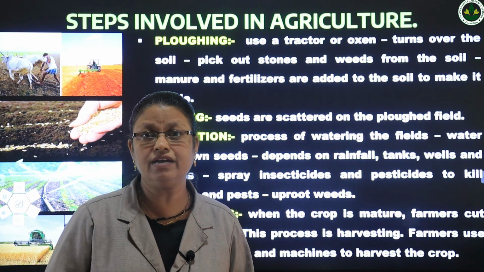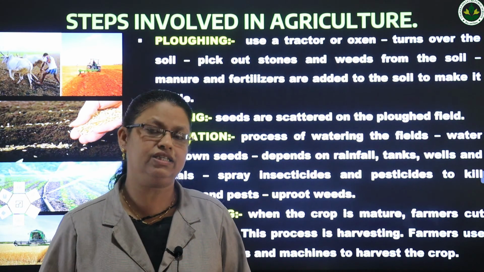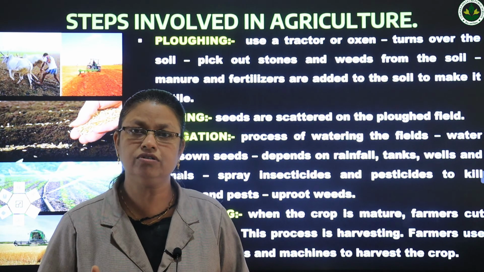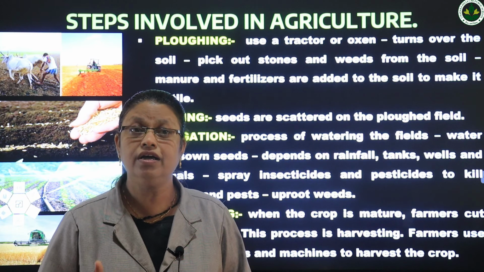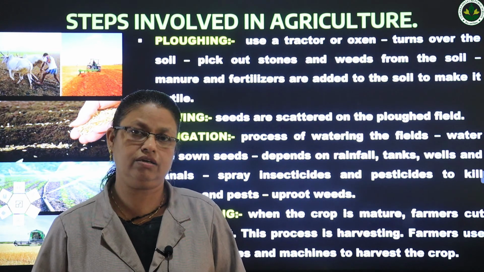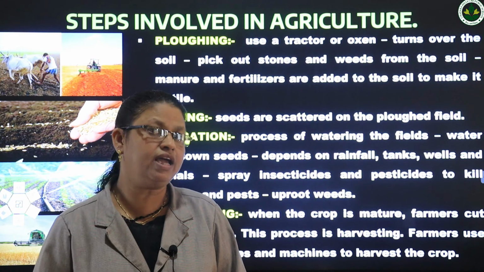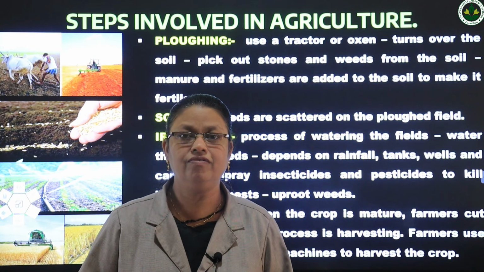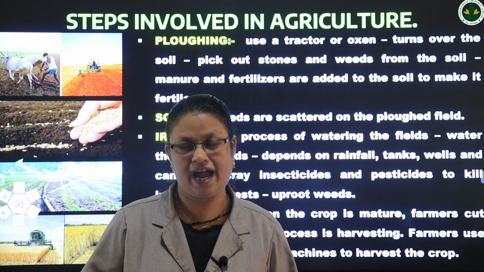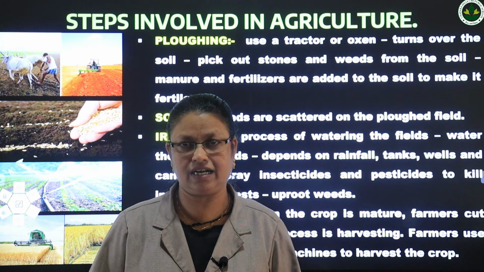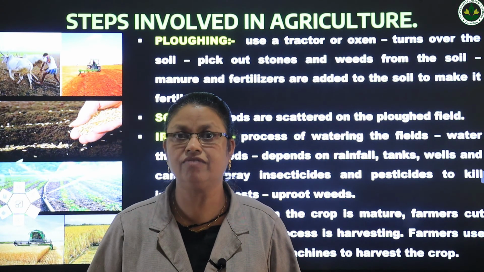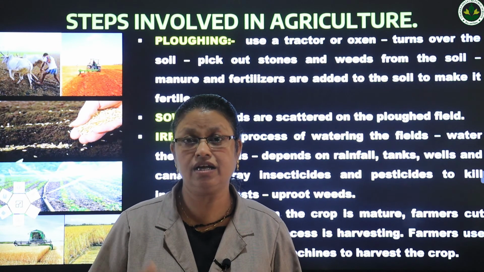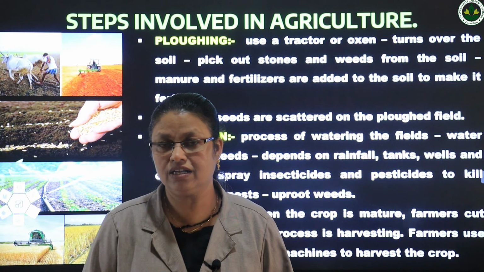And where do we get water for irrigation? We get water from rain. Most of the farmers depend on rain for irrigation. If there is no rain and no availability of rainwater, we take water from tanks, canals, wells, etc. to water the field, to water the seeds.